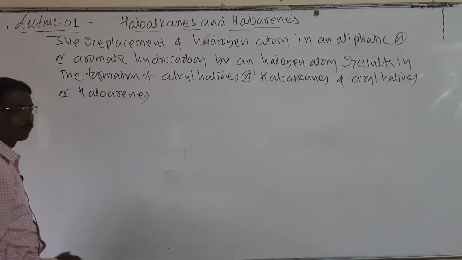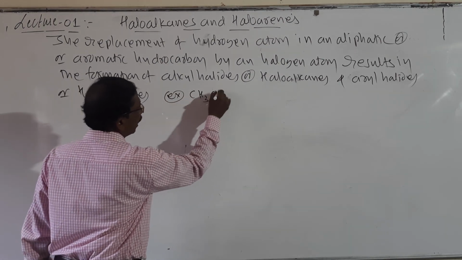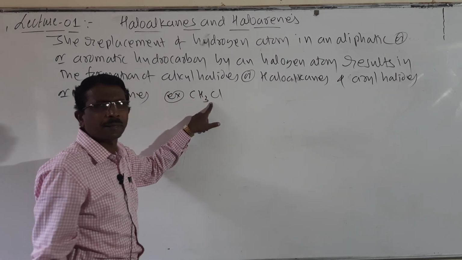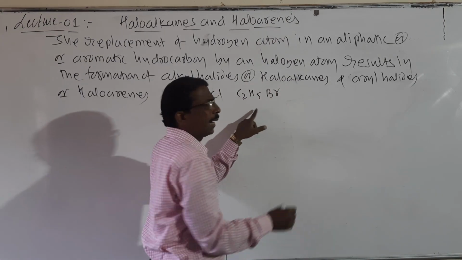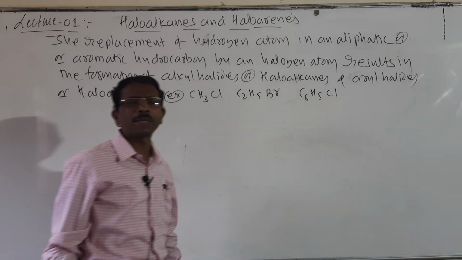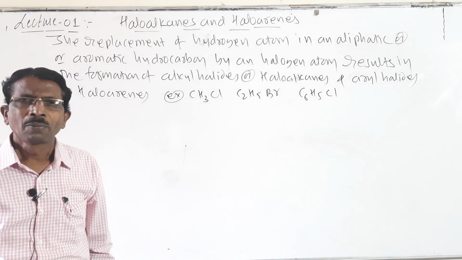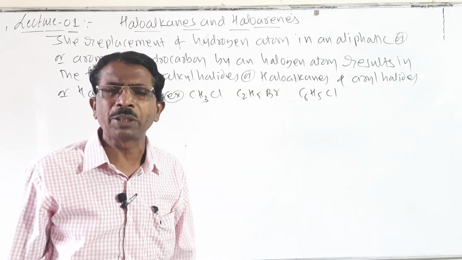So here you may write examples. CH3Cl, where hydrogen is replaced by a halogen atom, C2H5Br, and also you may write the aromatic compound C6H5Cl, chlorobenzene. Then what is the difference between haloalkanes and haloarenes?